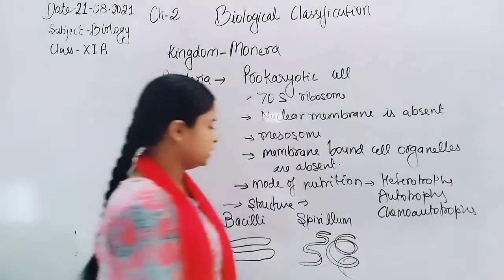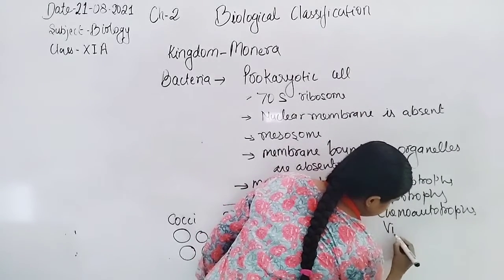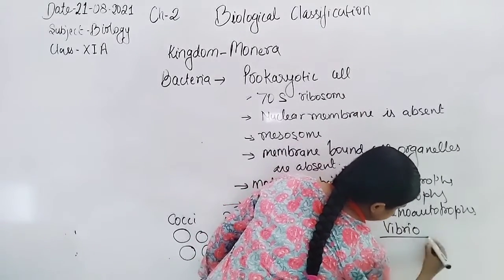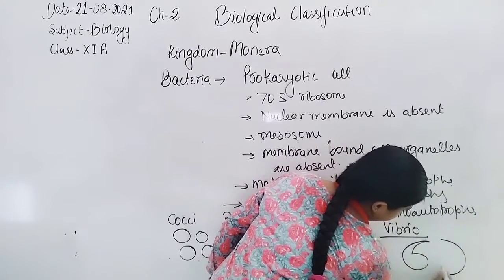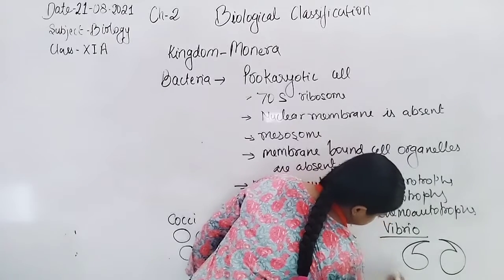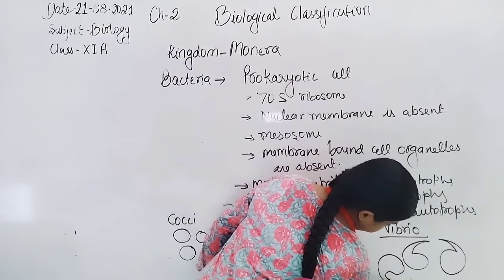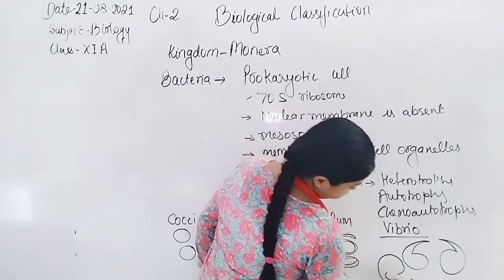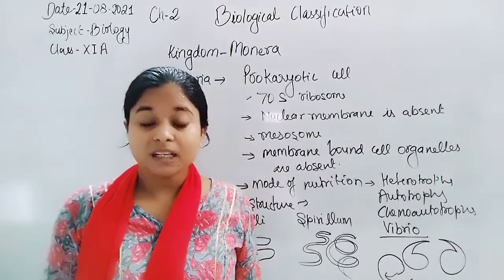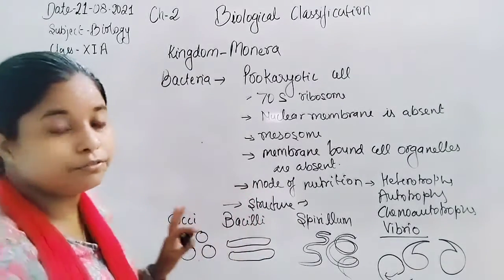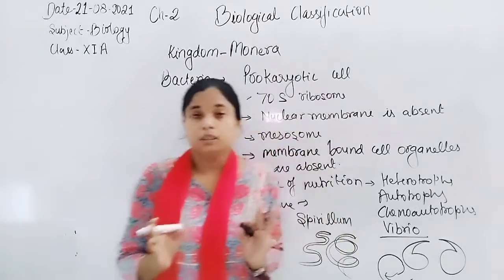Another is Vibrio, the comma shaped bacteria. So different forms of bacteria are found on the basis of their structure.